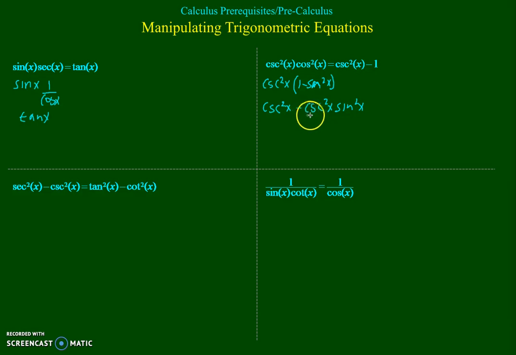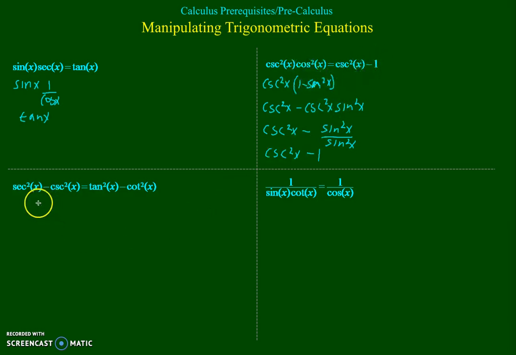So we're getting closer here, but we've got this problem here. Well, cosecant is 1 over sine. So this is cosecant squared x minus sine squared x over sine squared x, because 1 over sine squared x is cosecant squared x, and this is just 1. Cosecant squared x minus 1. So now we've changed this to that.